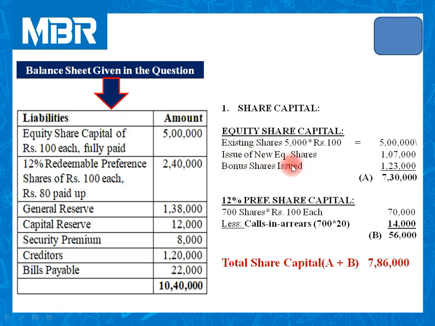During the course, the company has issued new equity shares, that is rupees 1,07,000. This is my recommendation to you to refer step number 3 in order to find out new equity shares issued by the company. Again, the company has issued bonus of rupees 1,23,000. You can refer step number 6 of RPS redemption premium, where we have issued 1,230 bonus equity shares. So total amount of equity share capital is 7,30,000.